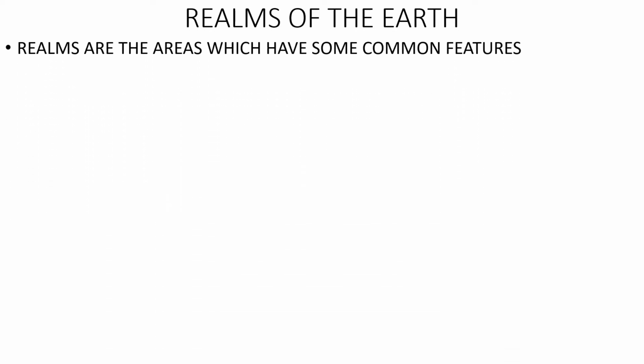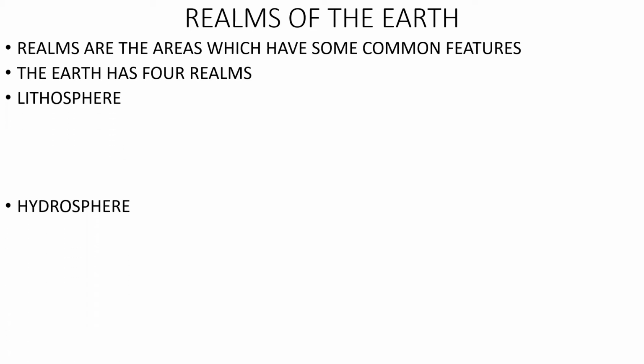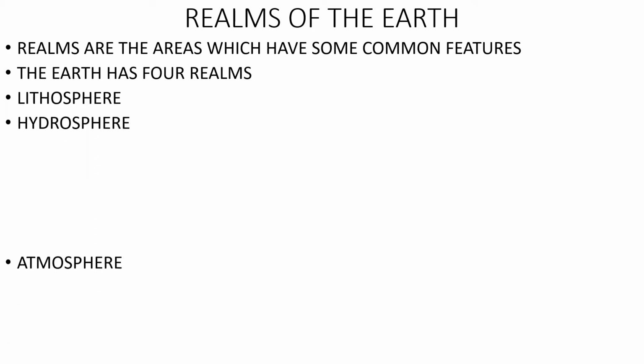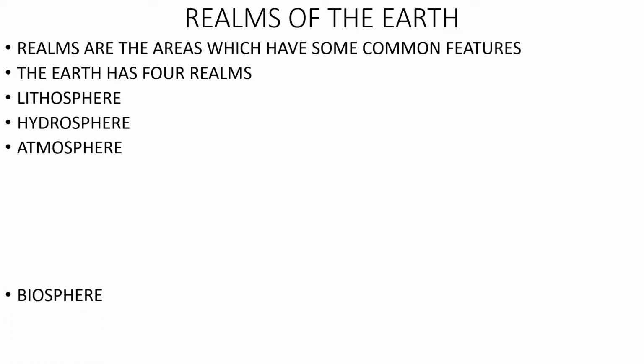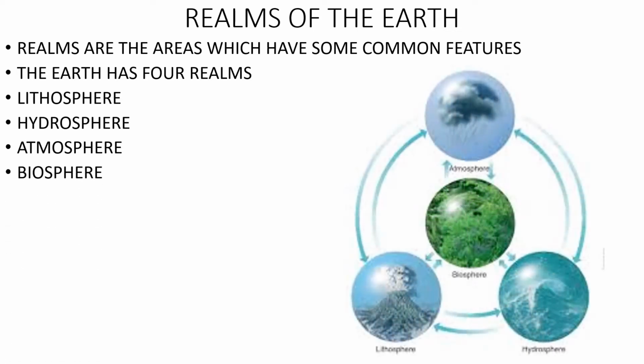Realms of the Earth are areas which have some common features, meaning mostly they are one and the same. The Earth has four realms: lithosphere, hydrosphere, atmosphere, and biosphere.